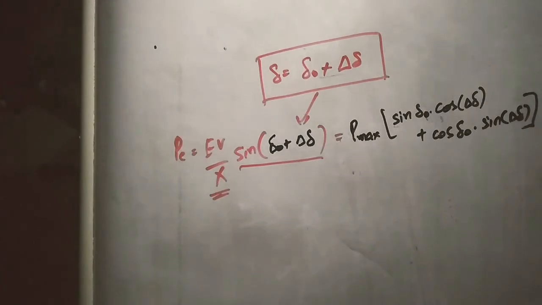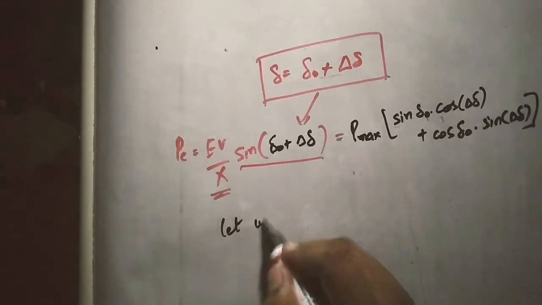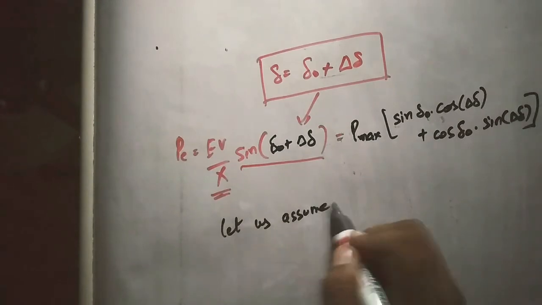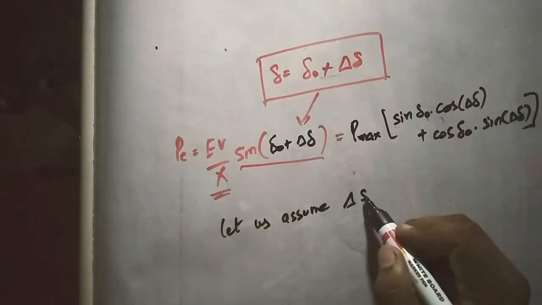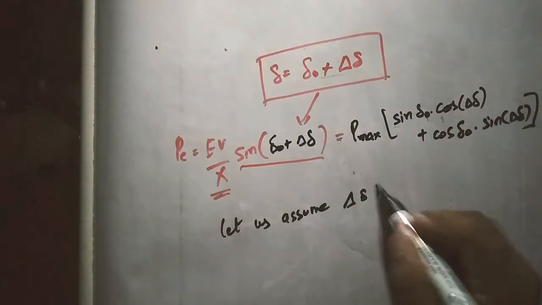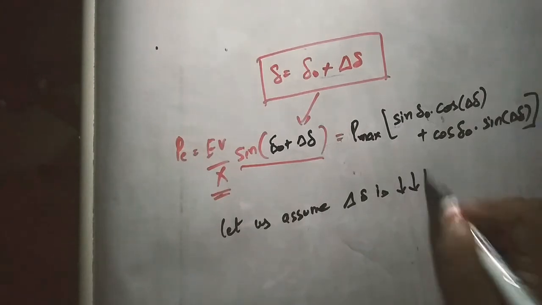Now we are saying that a disturbance is occurring. Disturbances for larger periods of time are not encouraged, so let us assume our disturbance, incremental delta, is very small.